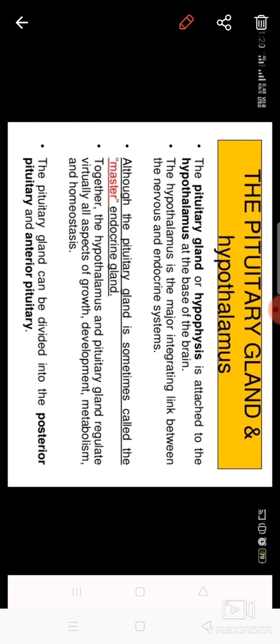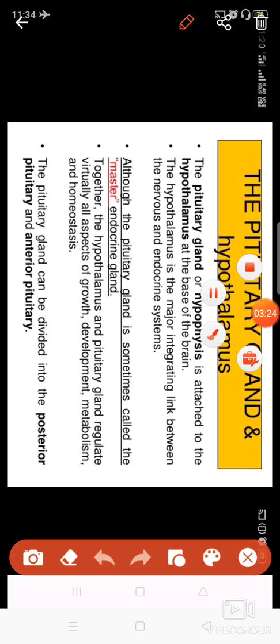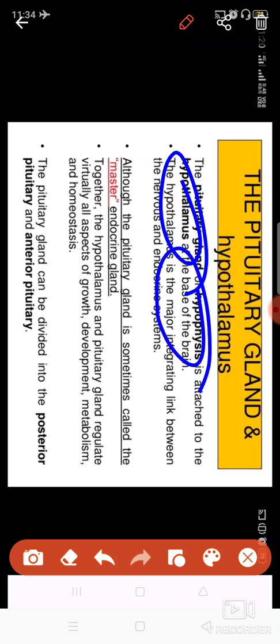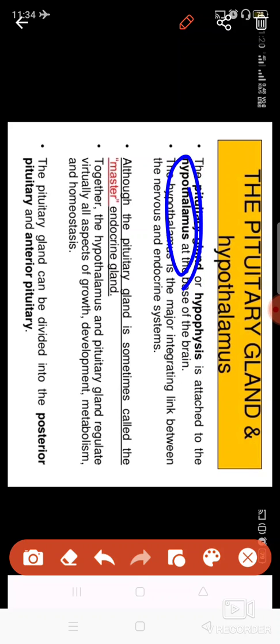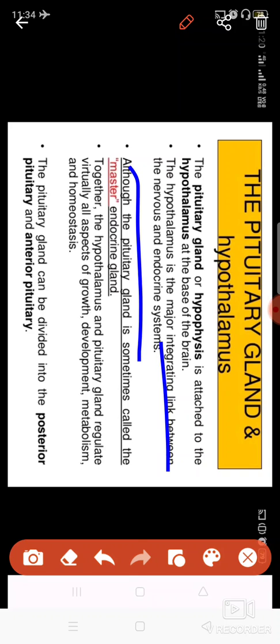Let us see what the pituitary gland is, where it is present, and what its functions are. Basically, the pituitary gland is also known as the hypophysis, and it is present in the hypothalamus region of the brain, which is the base of the brain. It is a link between the nervous and endocrine systems.